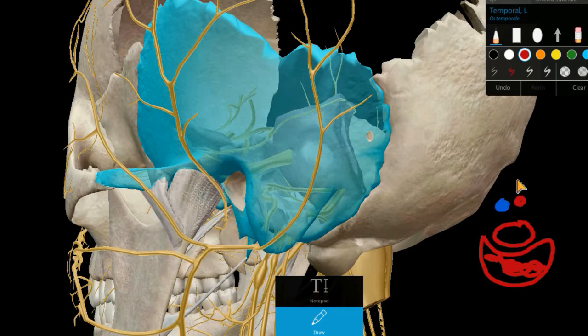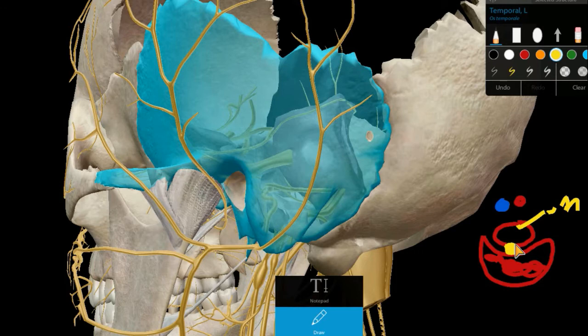As I said, the nervus intermedius, the sensory part of the facial nerve, will be present in between the motor part and the vestibulocochlear nerve. So guys, I hope the course is clear.